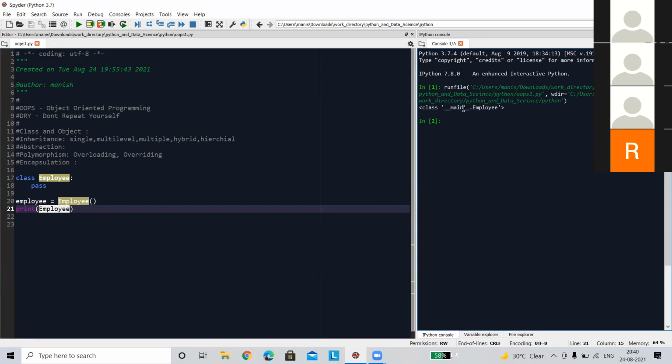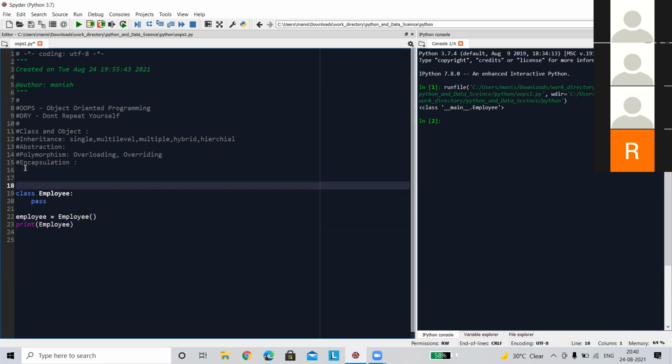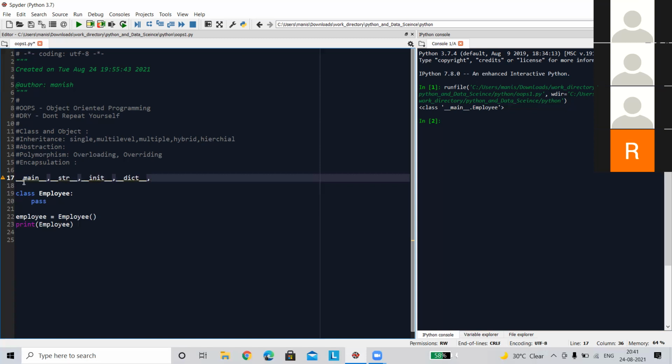This underscore main, what it represents is a special kind of method in Python. You guys can see that one is underscore main underscore, and string. These are special methods in Python. Why do these all use the double underscore? Nothing more. These are reserved. You can create this functionality.